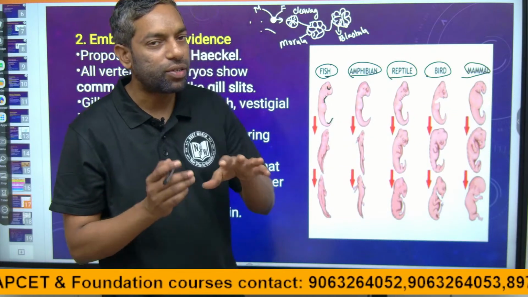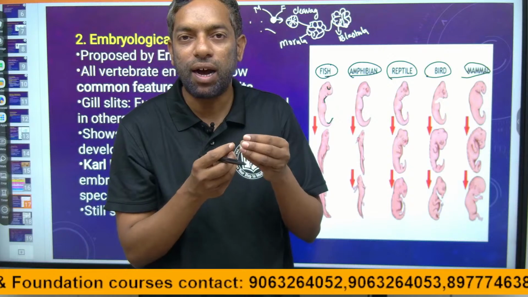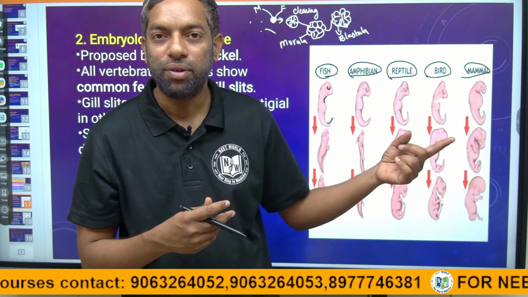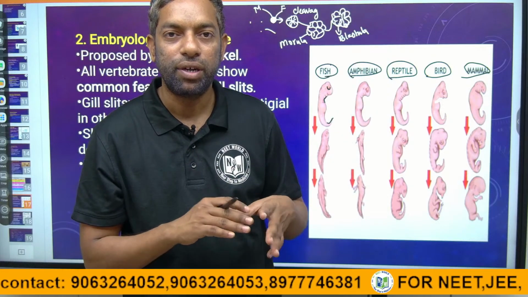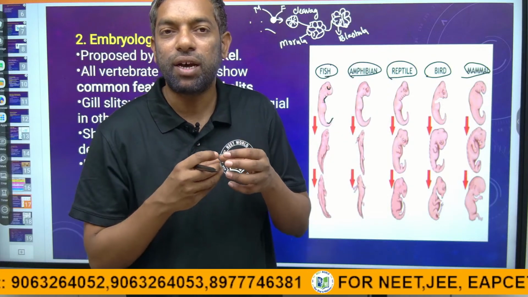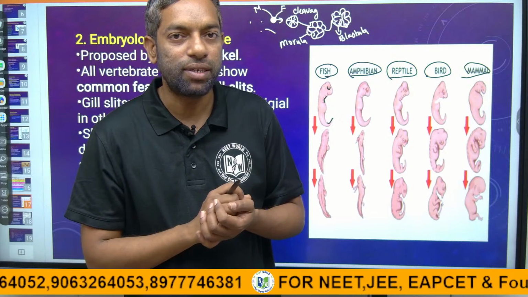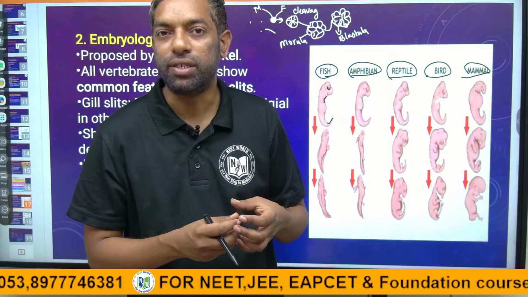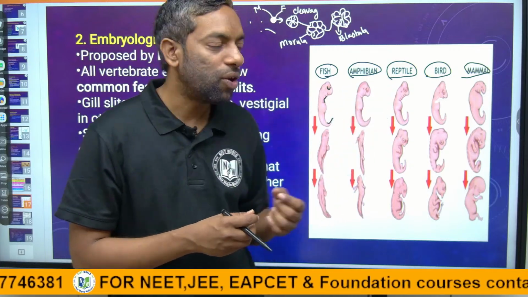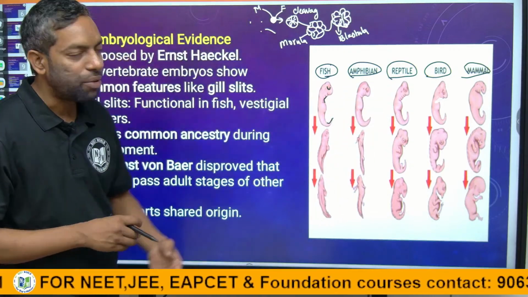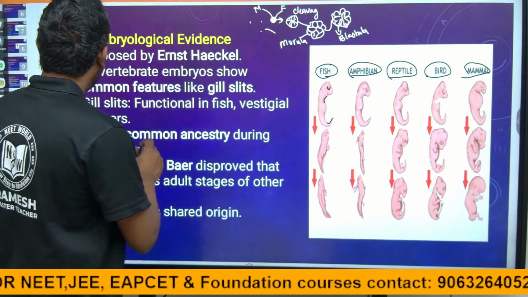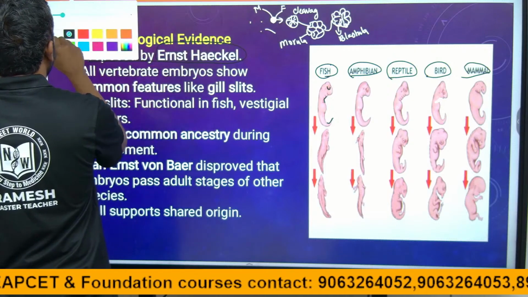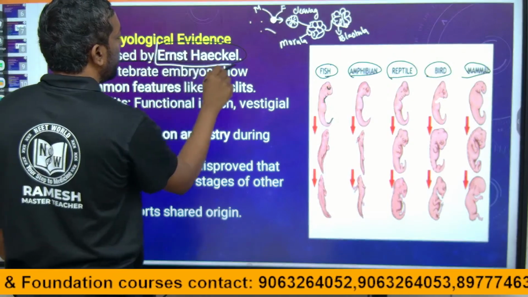So embryos are the same. Does it mean all species can diversify? The birth is the same. That is evolution. Evolution says the species diversified from a single species. There is an interlink between the species. That evidence is called embryological evidence. It was proposed by the scientist Ernst Haeckel.